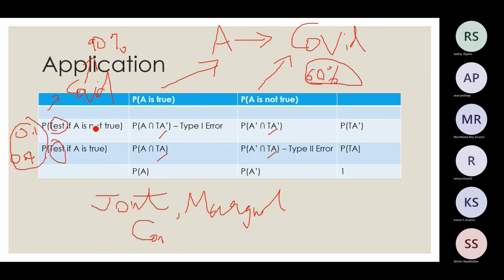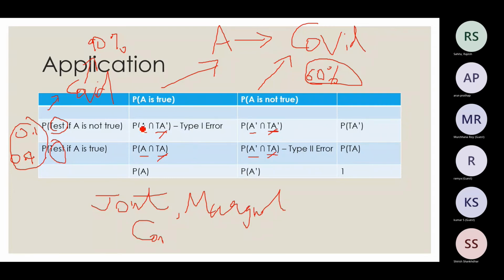Then I will consider the intersection cases. This is the probability that A is true and the test is negative; that intersection will be this cell. Probability that A is false and the test tells that you are COVID negative will be this intersection. Probability that I am having COVID and I tested positive will be this. And the probability that I am not having COVID but I tested positive will be this.